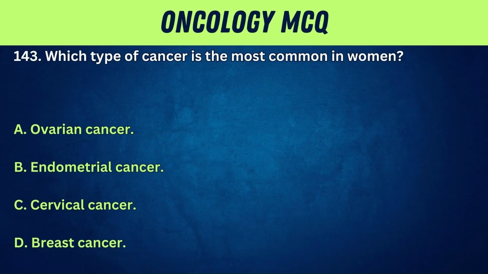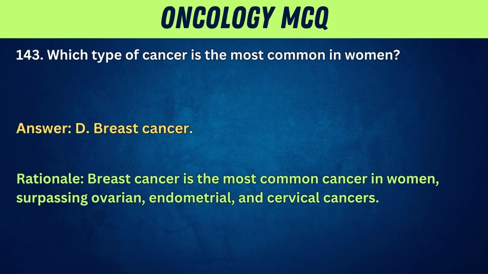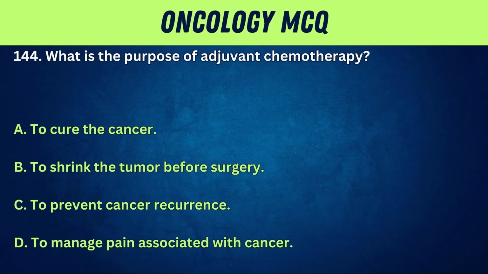143. Which type of cancer is the most common in women? A. Ovarian cancer. B. Endometrial cancer. C. Cervical cancer. D. Breast cancer. Answer: D. Breast cancer. Rationale: breast cancer is the most common cancer in women, surpassing ovarian, endometrial, and cervical cancers.